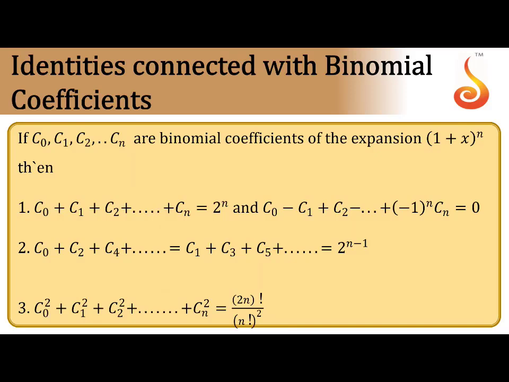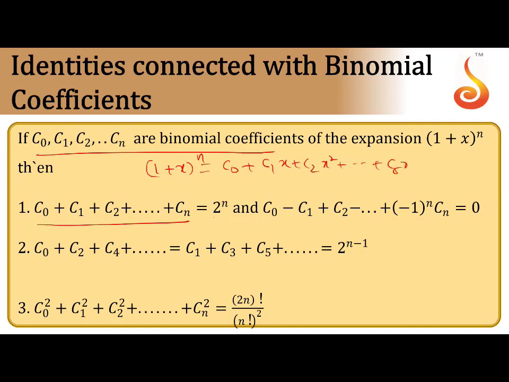Next, some properties of binomial coefficients. The sum of the binomial coefficients is 2^n. How does this come? If you take the expansion of (1 + x)^n, that is nC0 + C1 x + C2 x^2 and so on, Cr x^r and so on, Cn x^n. Here the first term a is 1, b is x.